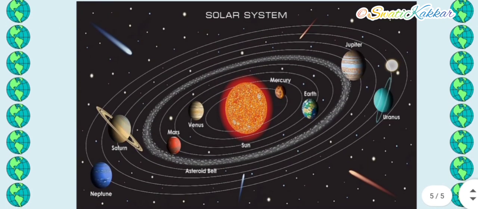This is the solar system picture. All the planets are there, orbits are there, Sun is there in the center. You can see here Mercury, then Venus, Earth, Mars, Jupiter, Saturn, Uranus, and the last is Neptune.